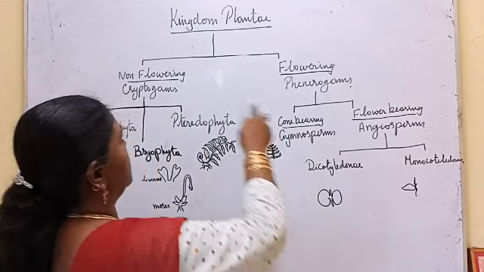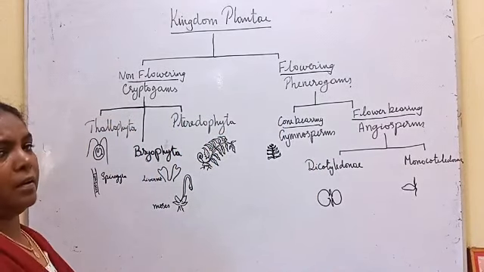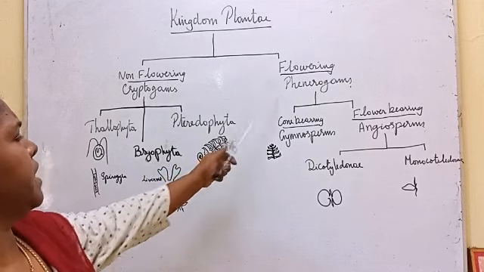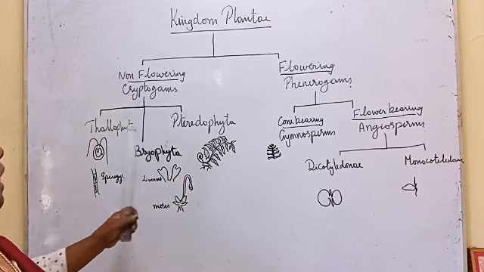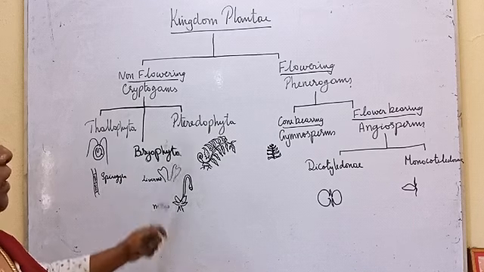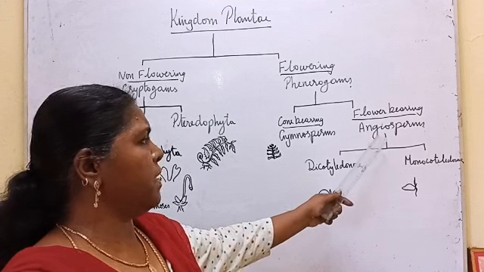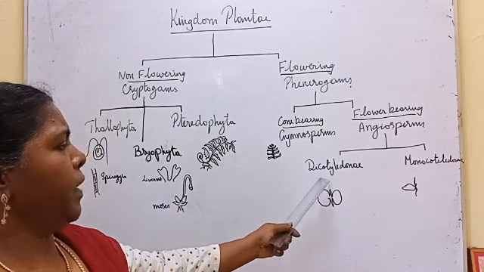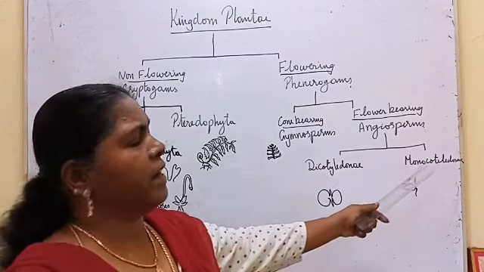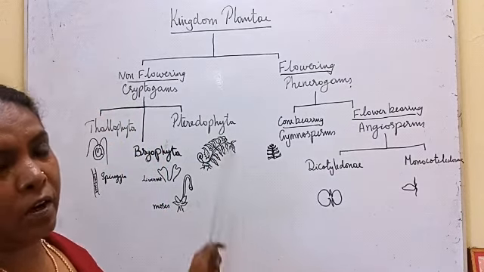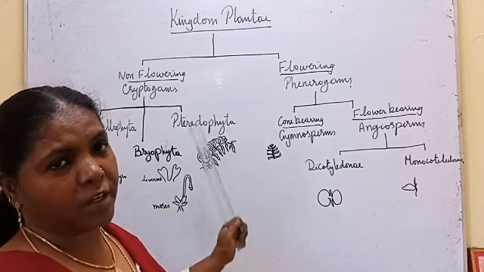So this is how the kingdom Plantae is classified: non-flowering and flowering, cryptogams and phanerogams. Cryptogams again into Thallophyta, Bryophyta and Pteridophyta. Phanerogams into gymnosperms and angiosperms. Angiosperms are again grouped into dicots and monocots. With this we are finishing the classification lesson part 1.